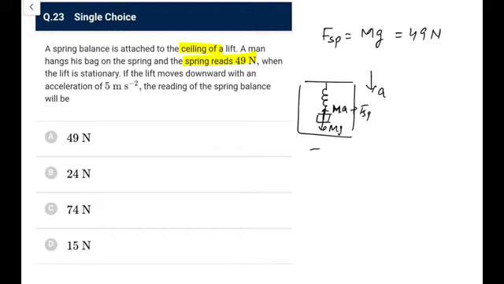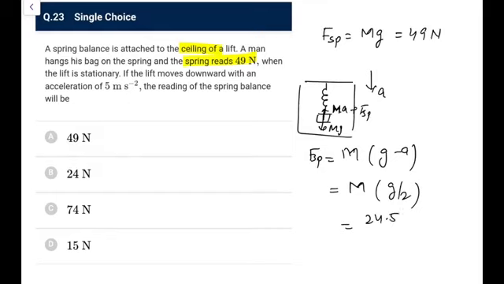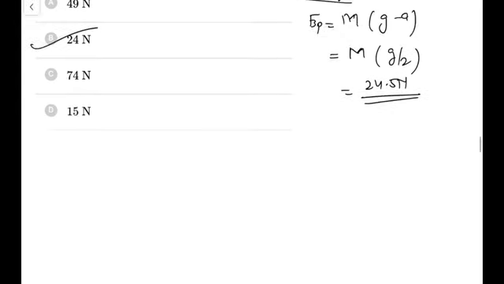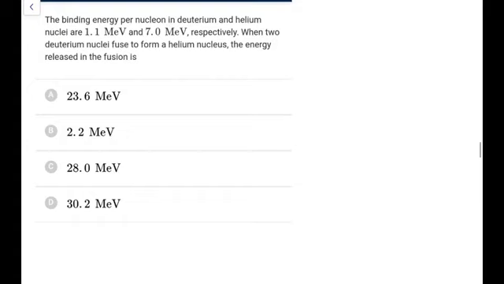So f spring now would be equal to m, effectively it becomes g minus a, and acceleration is 5, that is effectively g by 2, so it becomes mg by 2. So mg by 2 becomes 24.5 newton. If I take g as 10, if I take it as 9.8, it would be slightly different. So the options are far away, I can take 24, no worries.